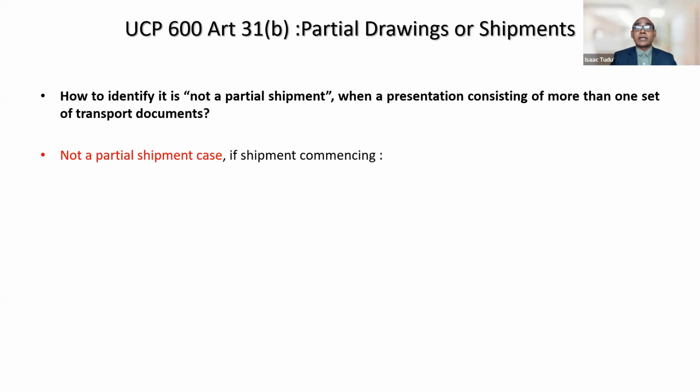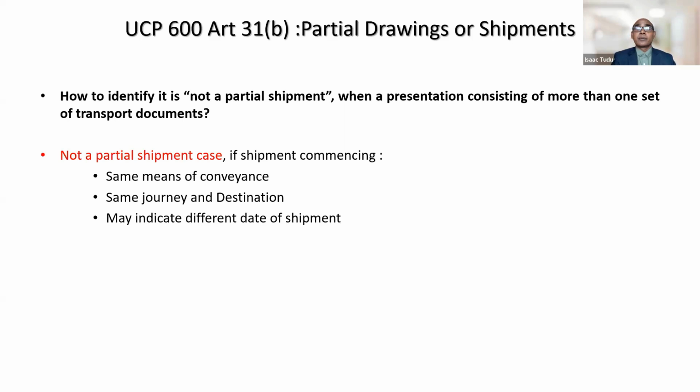So it is not a partial shipment case if you observe in both sets of bills of lading, shipment commencing on the same means of conveyance. Means in both bills of lading, the same vessel has been used, right? For the same journey and destination, both bills of lading indicate the same journey and go to the same destination. Then it is not a case of partial shipment.